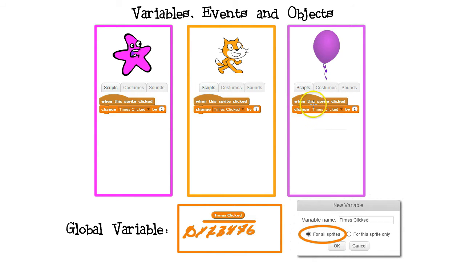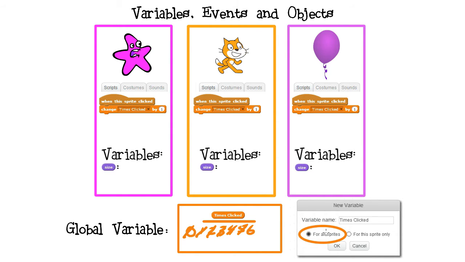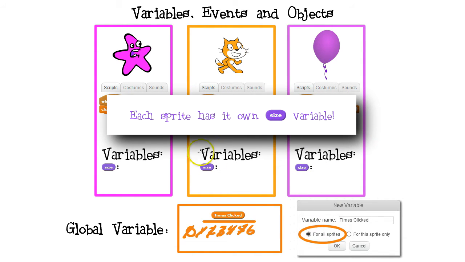Remember that all these sprites are using the same shared variable, times clicked, which was created for all sprites. Sometimes variables should be only for one sprite and not for all sprites. Sometimes a sprite needs unique data only for itself. In an earlier example, I explored the sprite size variable found in the Looks palette. I was able to change the size of the sprites, and changing the size of one sprite didn't change the size of the other sprites. So each sprite has its own size variable.